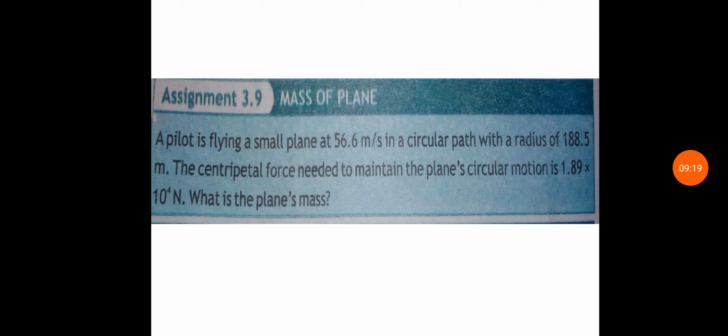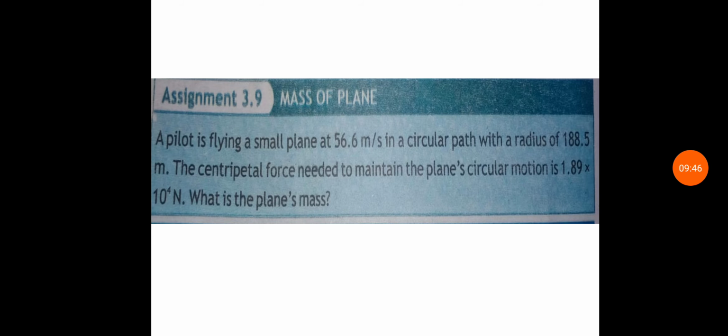The assignment is: a pilot is flying a small plane at 56.6 meters per second. The speed is given to us, in a circular path with a radius of 188.5 meters. Radius is given. The centripetal force needed to maintain the plane's circular motion is 1.89 × 10^4 Newtons. Centripetal force is also given to us. What is the plane's mass?